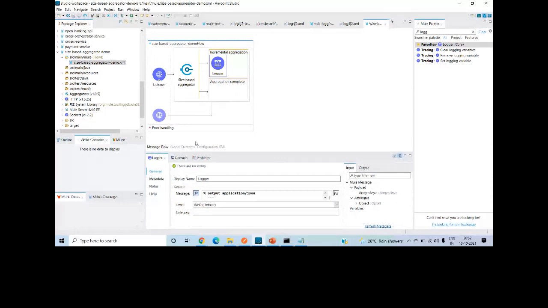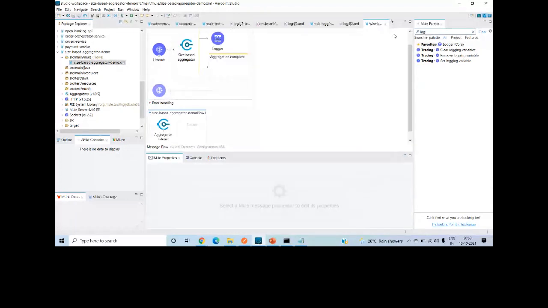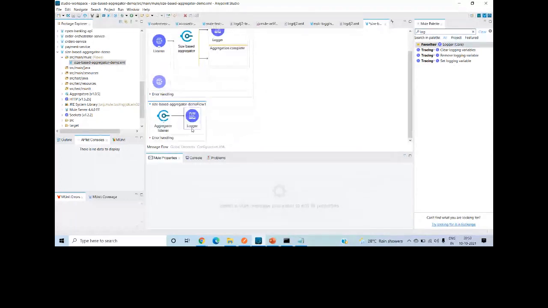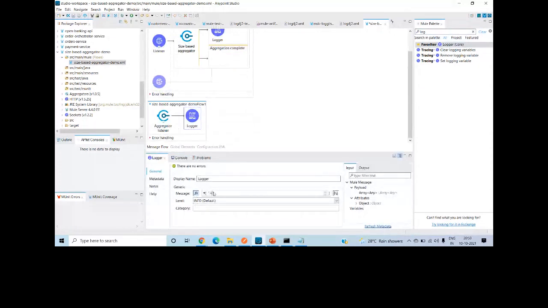Otherwise, you have an aggregator listener. So I will put an aggregator listener with the aggregator name. This is the importance of this name: whenever it completes the processing, it will release the message to this particular listener on the basis of this name. You have to define that name. Then I can define a logger. Here I can say aggregated result plus payload.